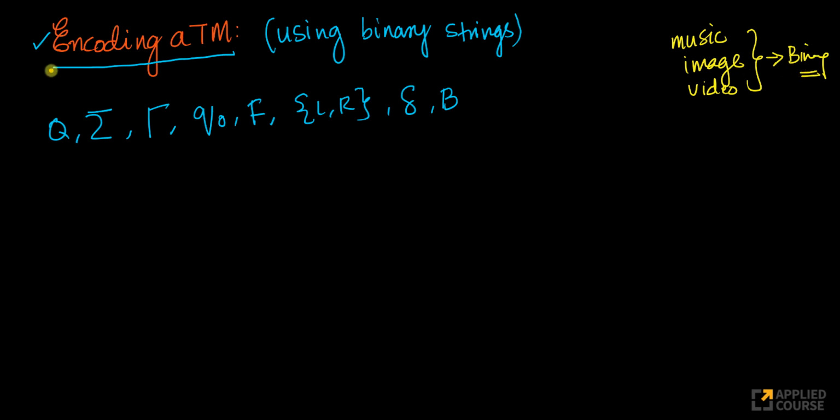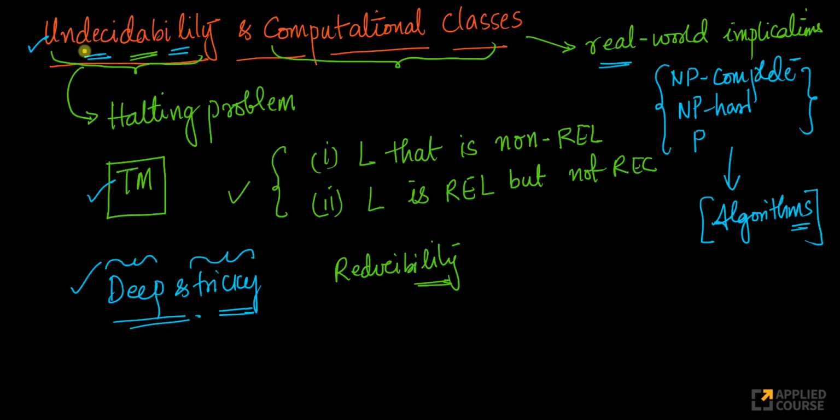So similarly, can I encode a Turing machine into binary strings? There must be some way to encode it, because I can encode anything into binary, literally. Any information that is available, I can encode into binary. So we'll look at one encoding of a Turing machine. Right now what we're learning is a simple concept of encoding a Turing machine using binary strings. But this concept is extremely important. This concept is super duper important for many problems in undecidability that we will learn of, including these problems.